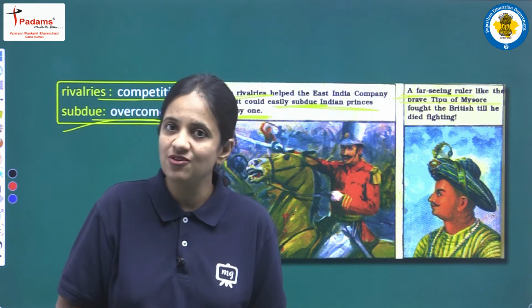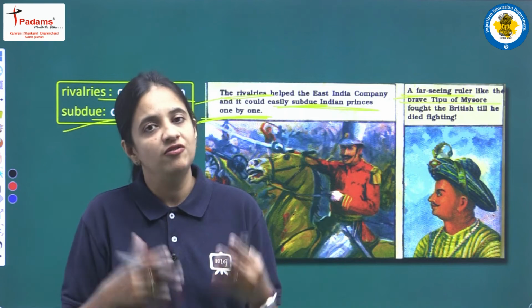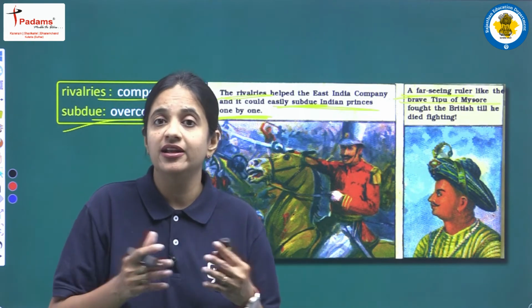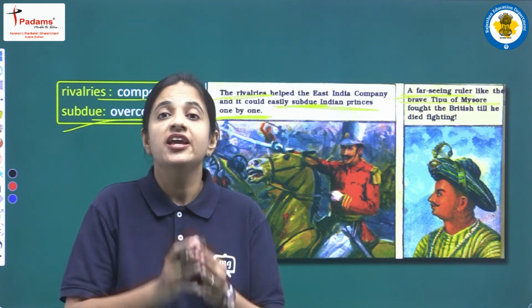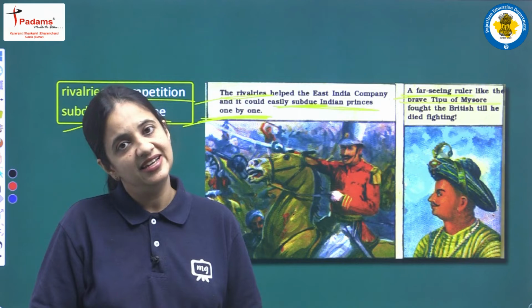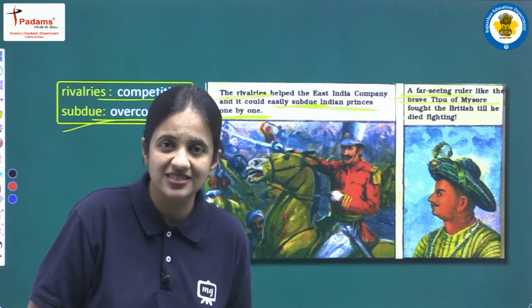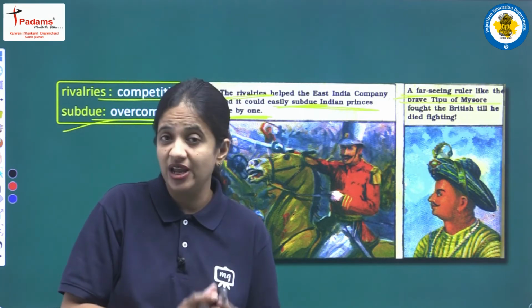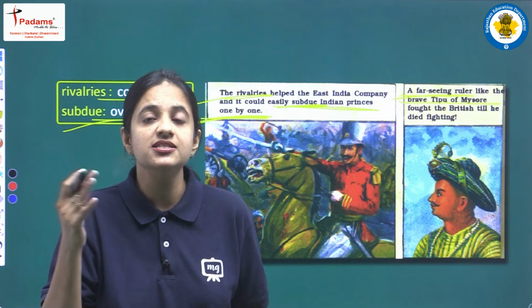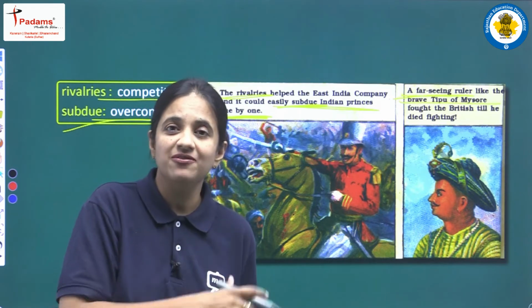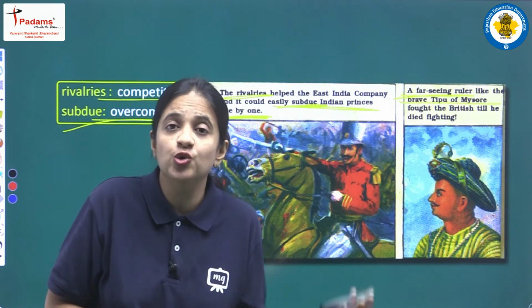Always he wanted to be a free man, an independent ruler. Because of this reason he fought against Britishers and died fighting against them. He was very brave and a very far-seeing ruler, and never ever accepted Britishers' control. Clear?